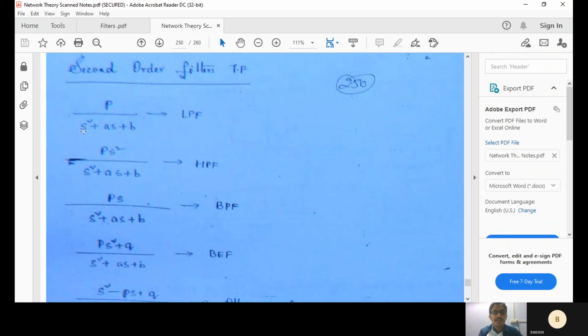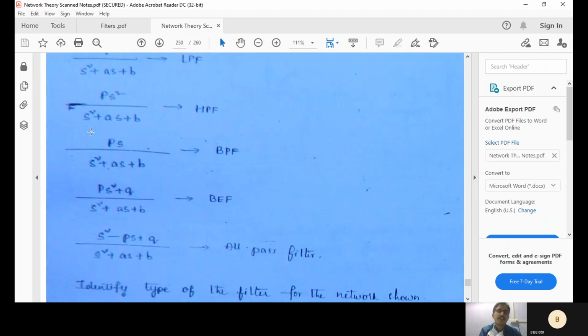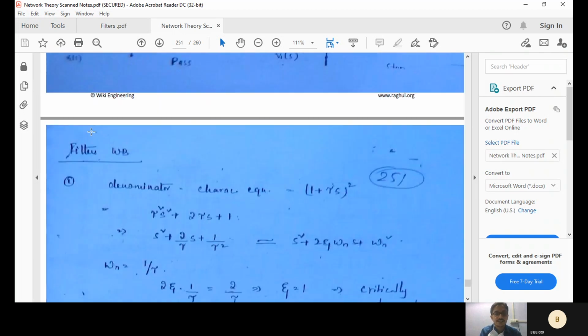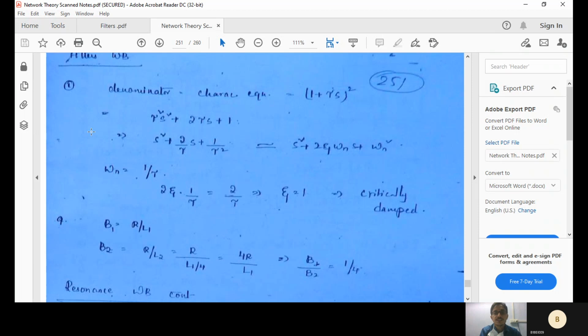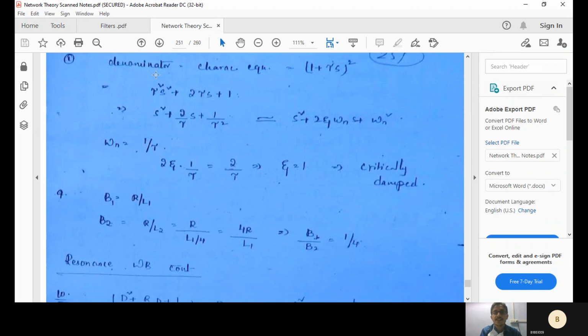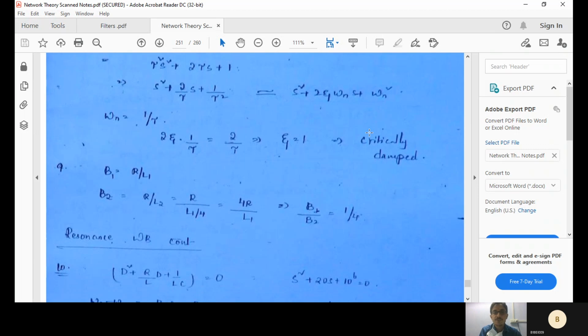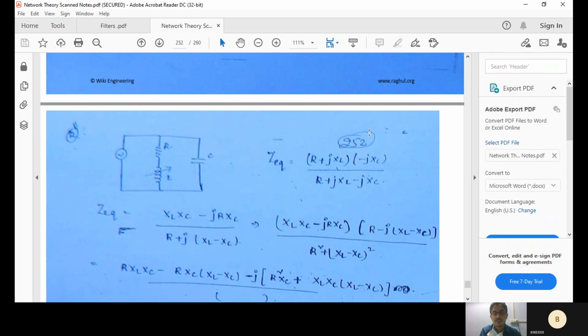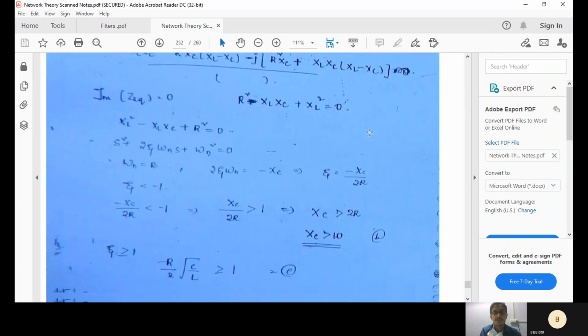Put frequency as infinite and 0, then you can test whether it is a low pass filter or a high pass filter. Just put your frequency as 0 and frequency as infinite in the place of S, then you will understand whether it is low pass, high pass or band pass. Based upon that, you can decide your filters. So that's the characteristic equation. For the second order system, this will be the characteristic equation: S square plus 2 zeta omega n s plus omega n square. We have seen this in control systems, for the series RLC circuit. Based upon that, for the second order system, we can decide and define whether it is band stop, band pass, high pass or low pass.